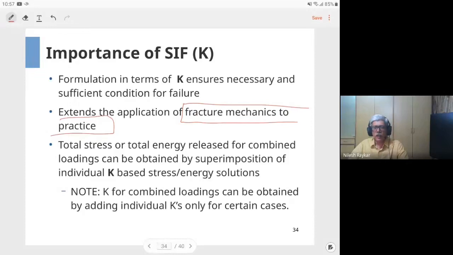Depending on the loading and orientation of the crack, you first have to determine which mode of failure is there, and then depending on the mode of fracture, the stress intensity factor can be searched. There are handbooks and many compilations of stress intensity factors available, which we will see later. Practicing engineers don't have to derive the stress intensity factor for each and every case.